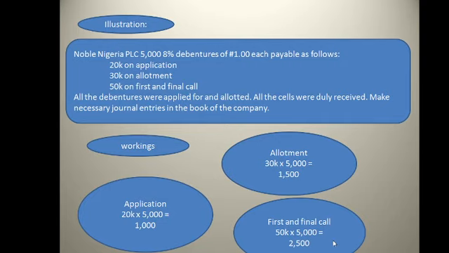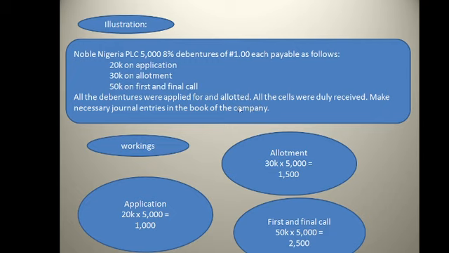All right, let's continue. Now, we have an illustration here that will help us to prepare a debenture account, just like we prepared our shares account. Just the same thing, only the name was changed from shares to debentures. Here I have Nobel Nigeria PLC 5,000 8% debentures of ₦1 each, payable as follows: 20 kobo on application, 30 kobo on allotment, and 50 kobo on first and final call. Remember, we used application, allotment, first and second and final call on shares. Just the same thing. All the debentures were applied for and allotted. All the sums were duly received. Make necessary journal entry in the books of the company.